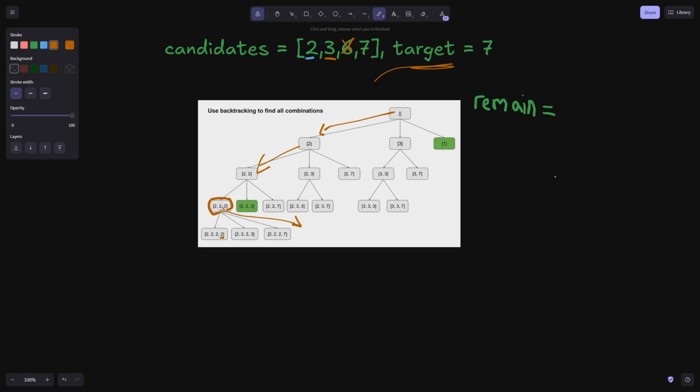So now we're going to go back up again, one level. So we're up here, and we just pop this 2 to get back up here. So now we want to add 1 to the index, and we're going to add a 3. So we have 2, 2, 3. And guess what? That adds up to target. Nice. Kind of like a DFS on a tree, you can understand how we're checking different combinations. Makes sense? If you've been following me on Grind 75, we've done a lot of similar things with tree problems.